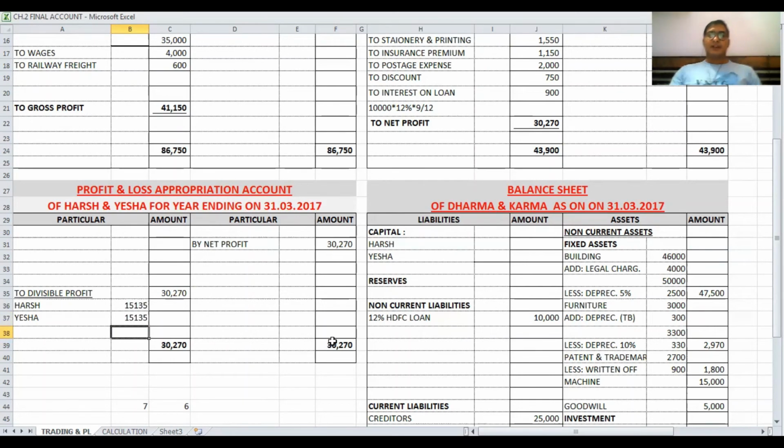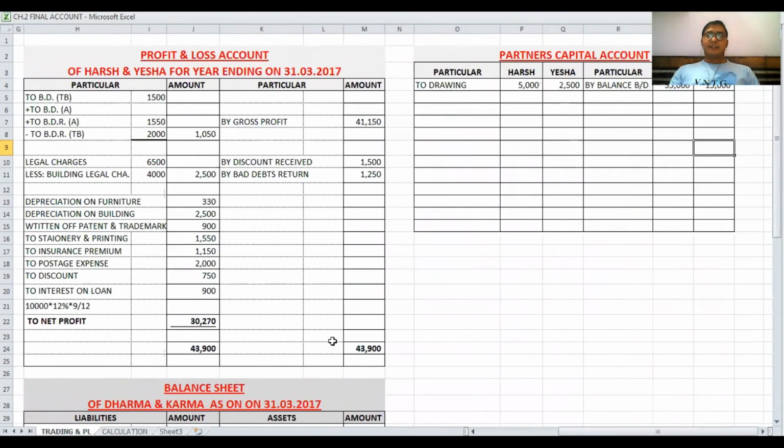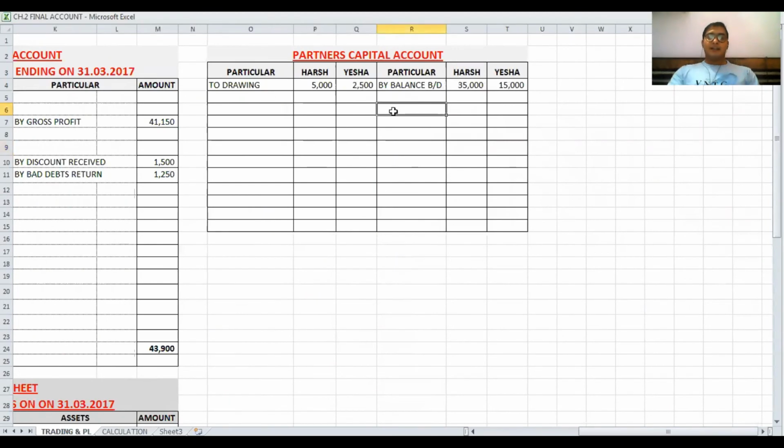15135. Now second entry is in partners capital account credit side. By divisible profit 15135, 15135. Then after, close the accounts for Harsh, and total amount 50135, and total amount for Yesha 30135.